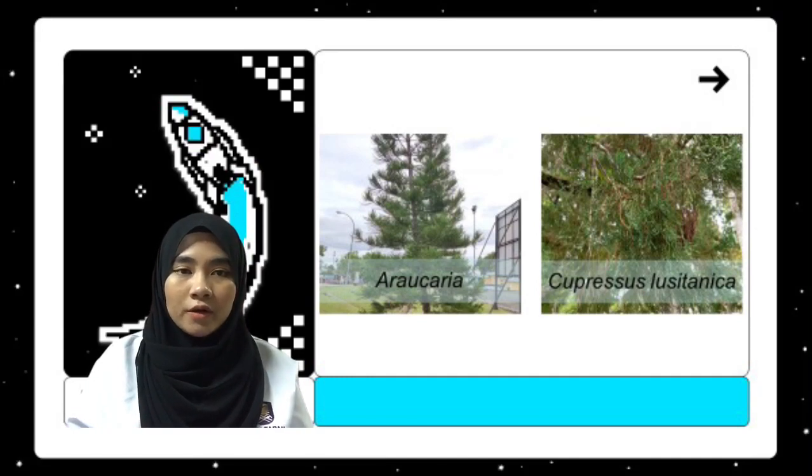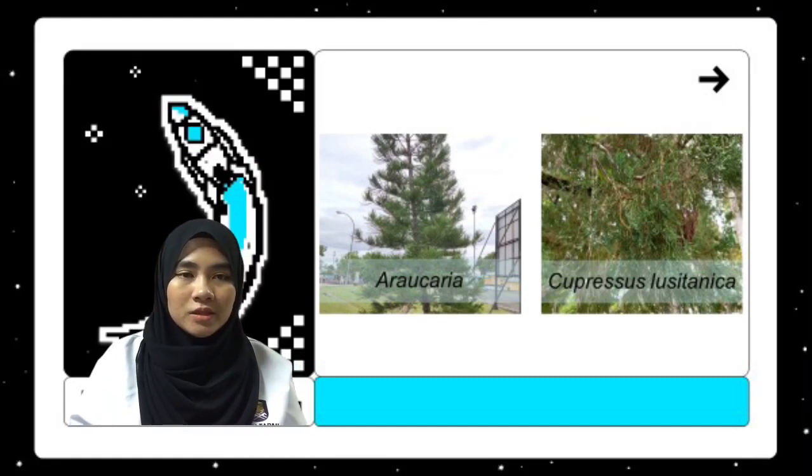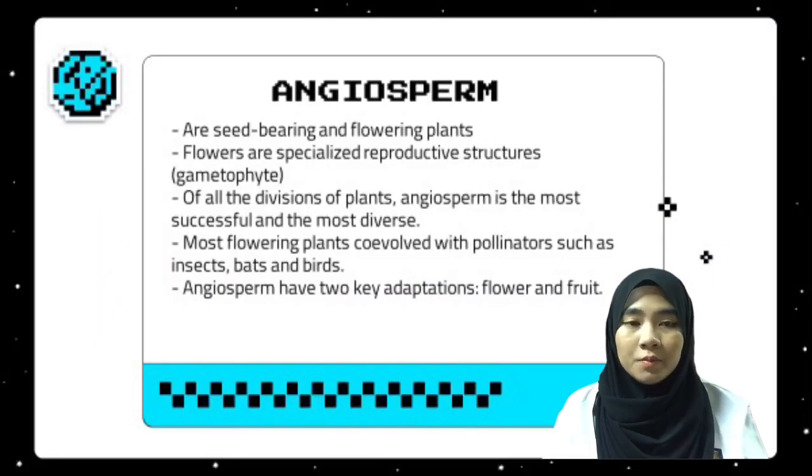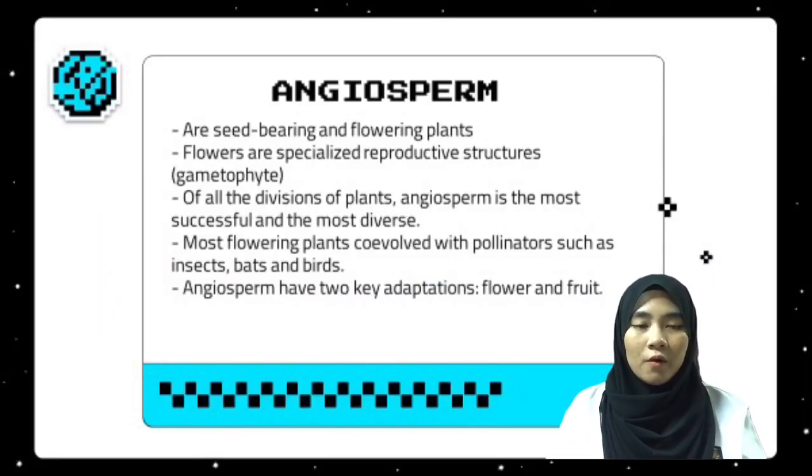There are 2 examples to show gymnosperm plants. The first one is Araucaria heterophylla, whose name is Norfolk Island pine. They are in the Araucariaceae family. Coniferous tree, they are 50 to 70 meters in height. The second one is Cupressus lusitanica, whose name is Arizona cypress. They are in the Cupressaceae family. Trees are 25 to 30 meters tall, crown broadly pyramidal in older trees, broad with pendulous branches, bark thick, reddish brown with longitudinal fissures.